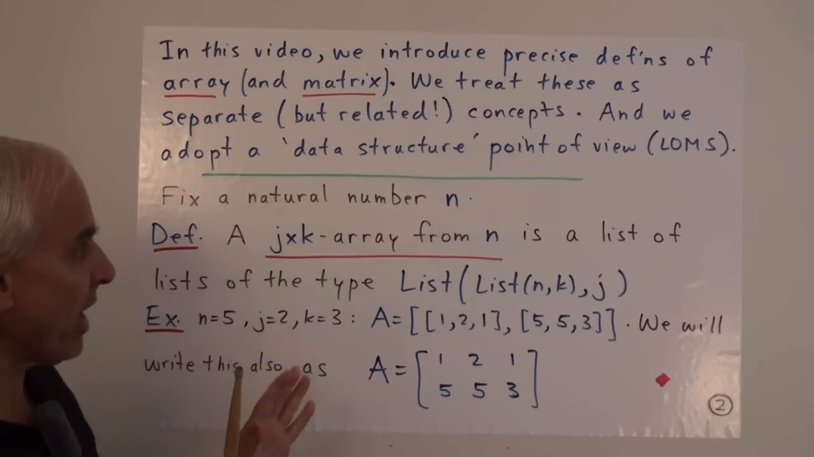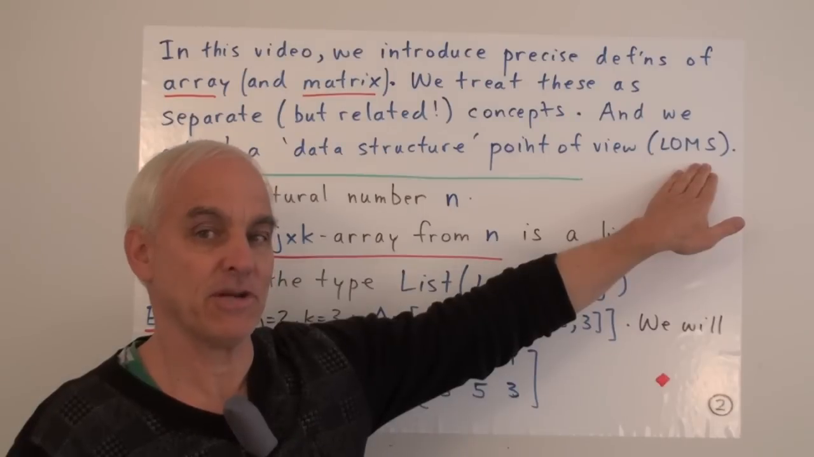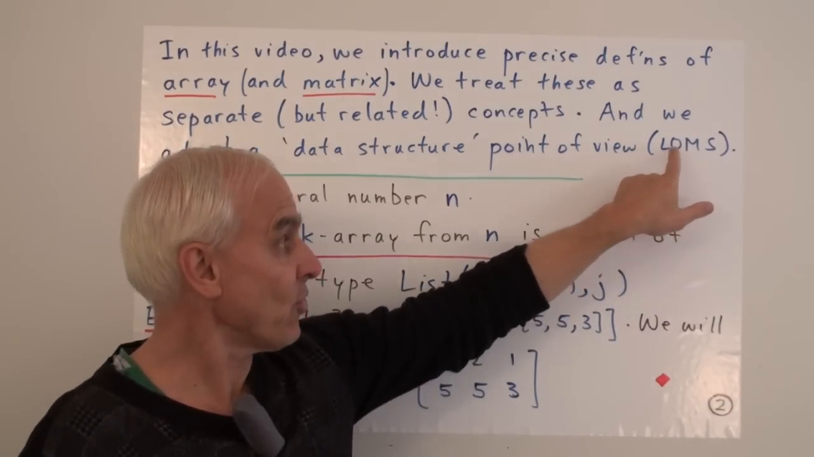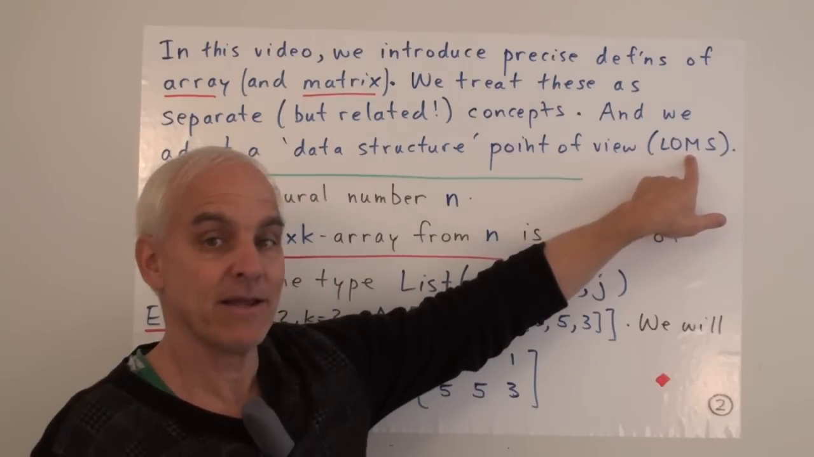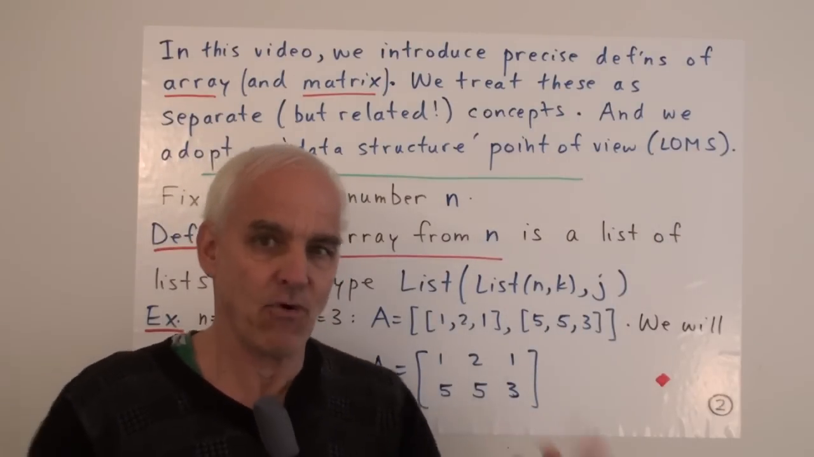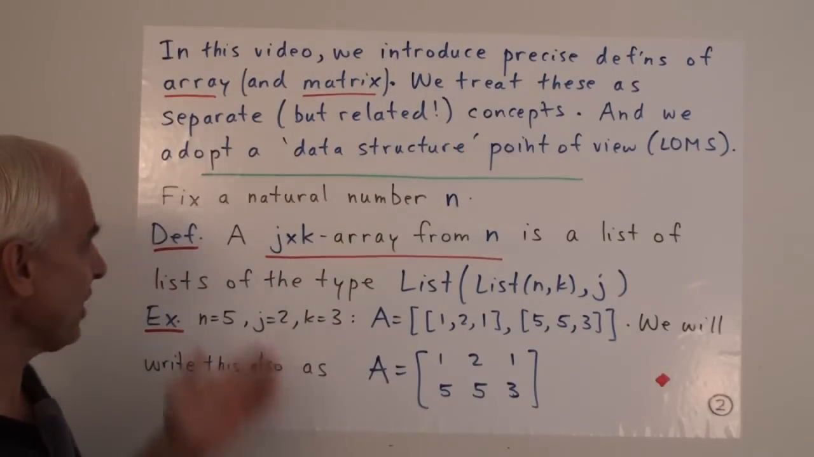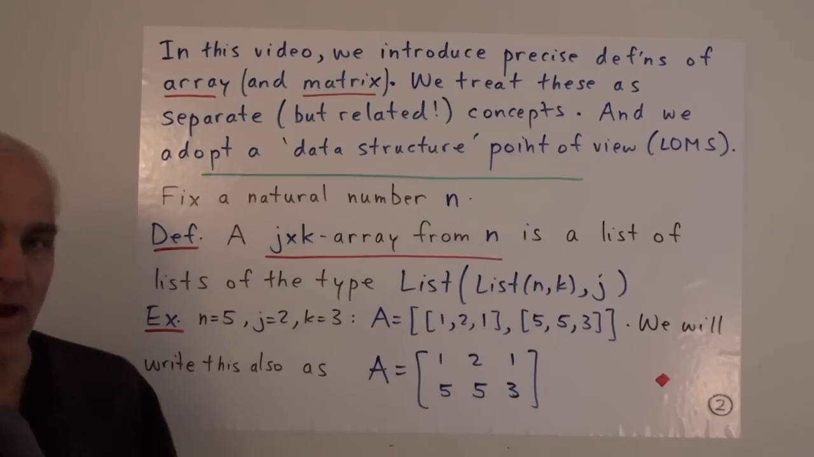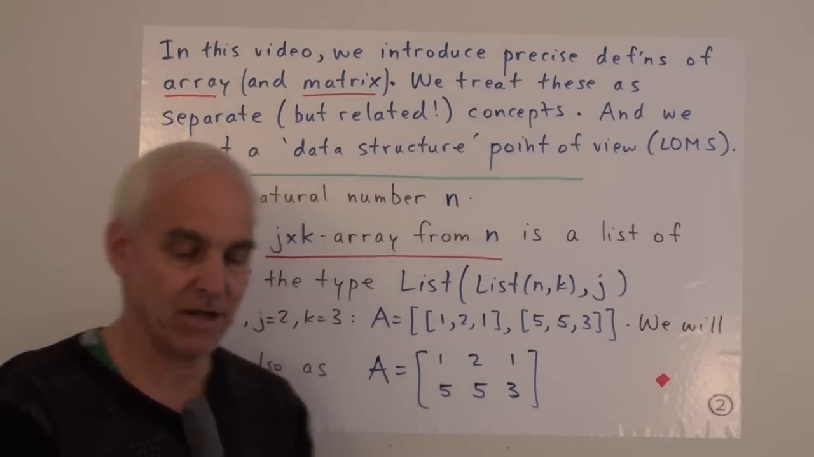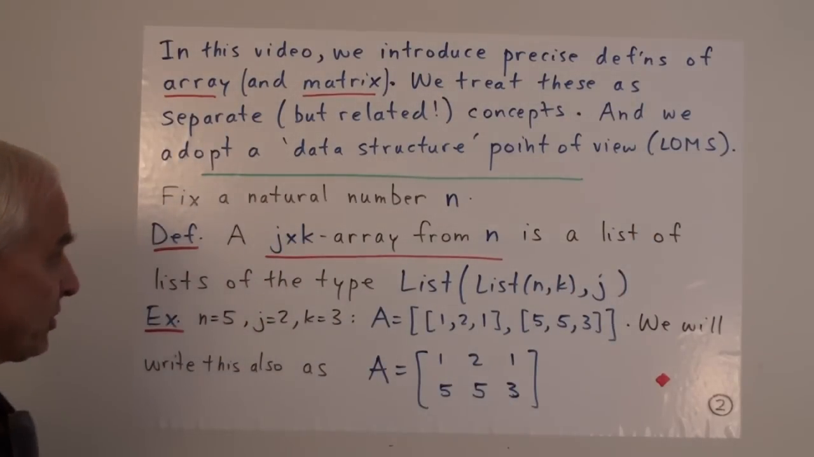And our point of view has been motivated by our discussion of these data structures that we've been talking a lot about, what we call LOMs, which stands for lists, ordered sets, multi-sets, and sets. These are the four basic types of ways of organizing things that we like to use. Okay, so let's start off with the idea of an array. So let's first of all fix a natural number n, much as we've been doing for all of the discussion of these four basic types of data structures.